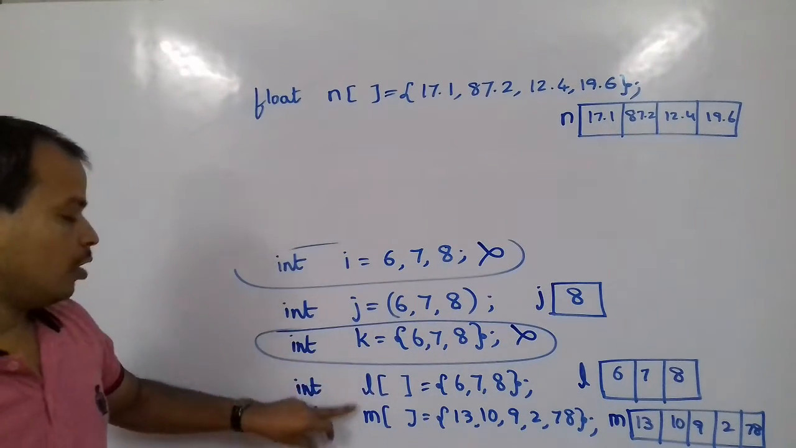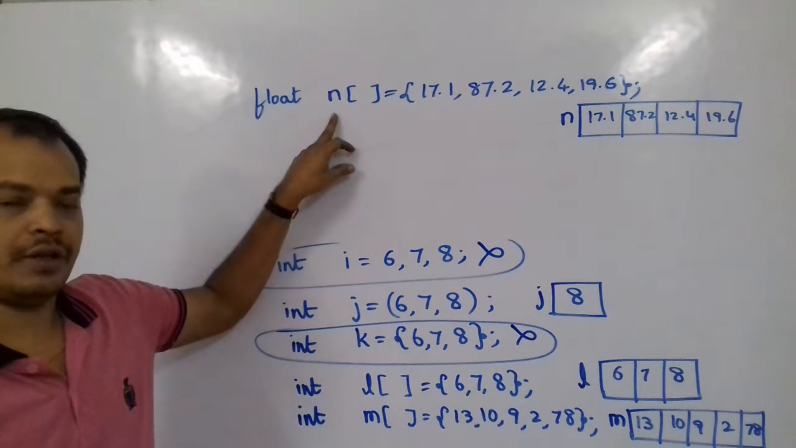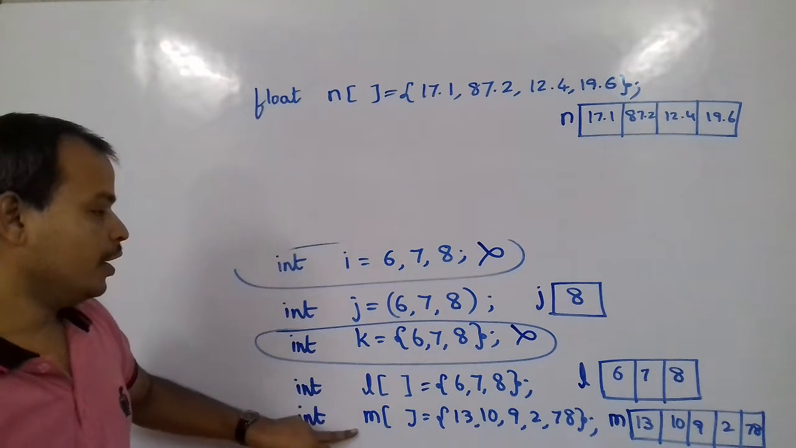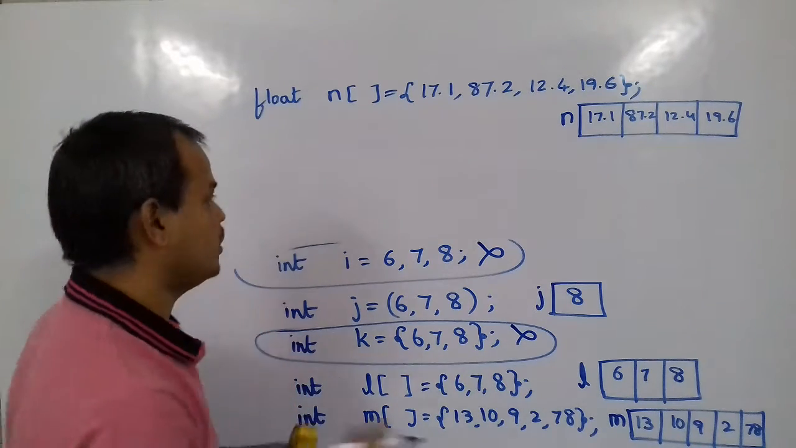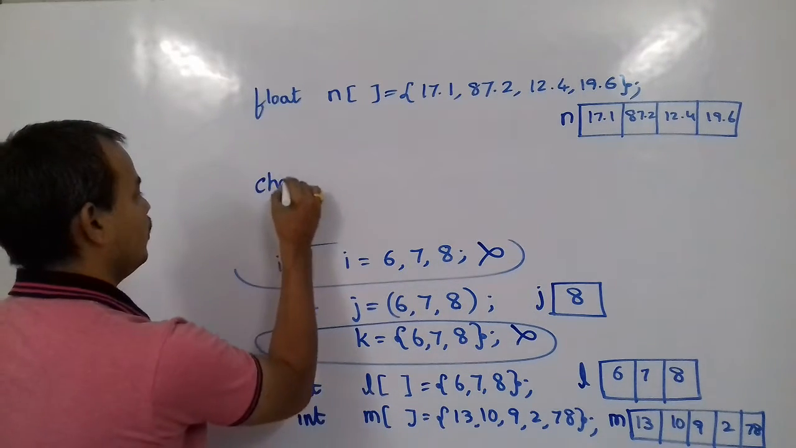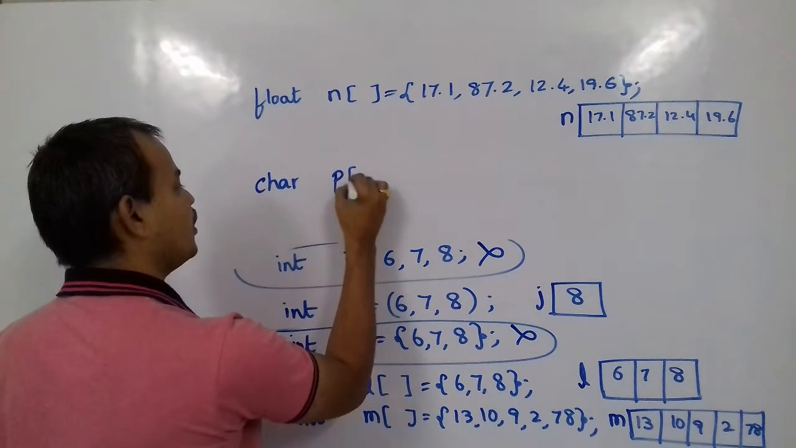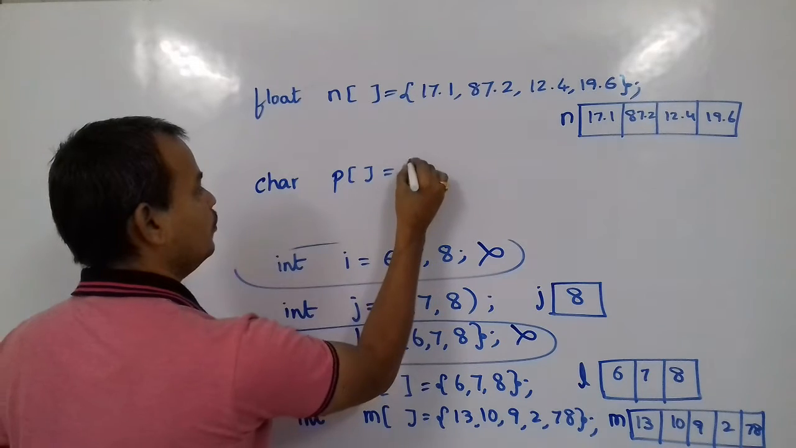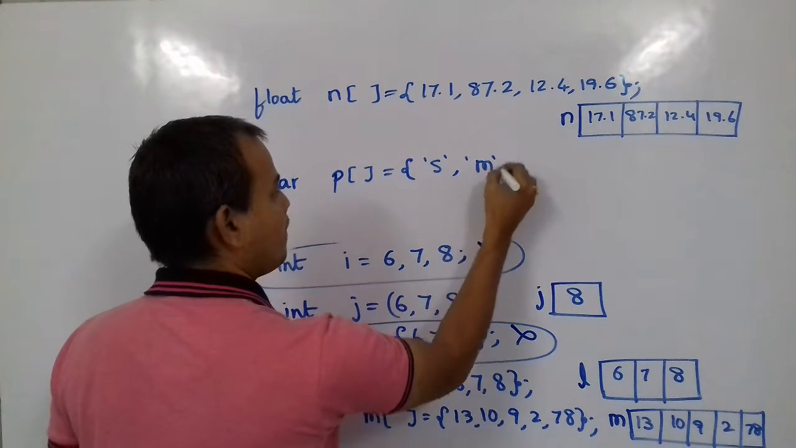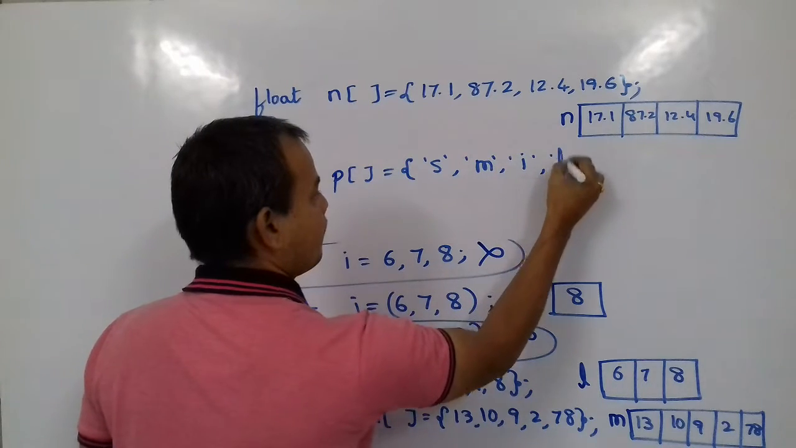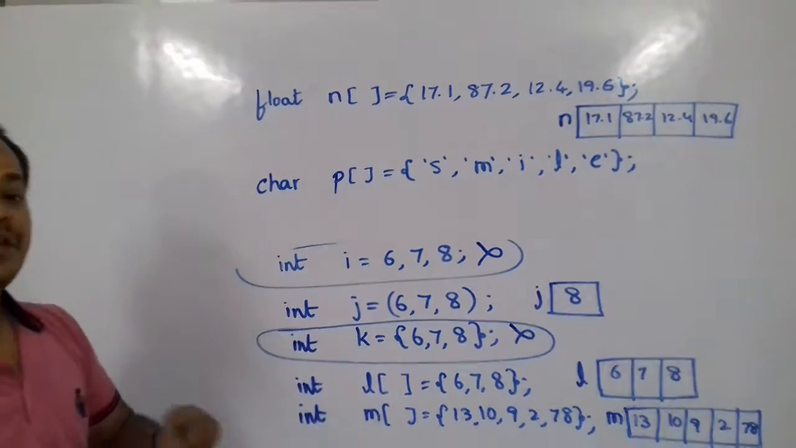So these two are called integer arrays. This is a float array, right? These two are integer arrays. Suppose I want to store a set of characters. Then what happens? I can create something like char, say P. P equal to, in small letters, the characters. So with this, what happens?